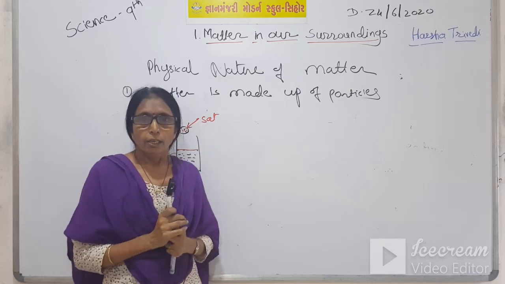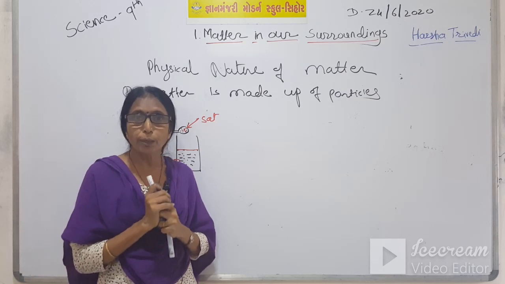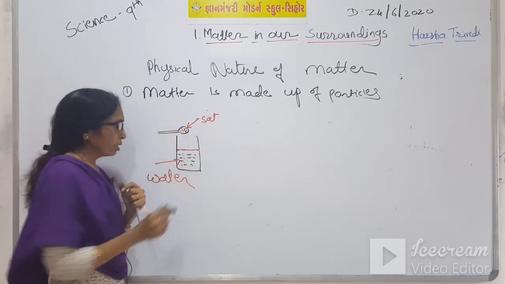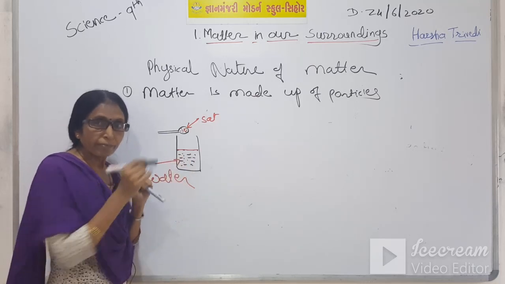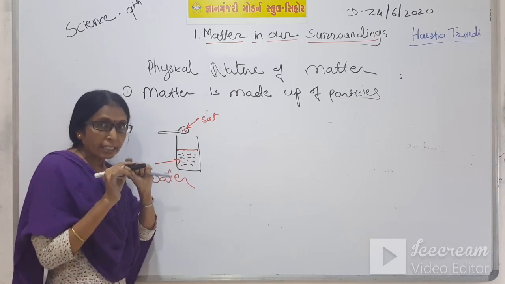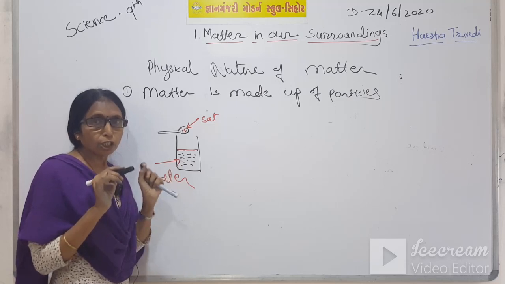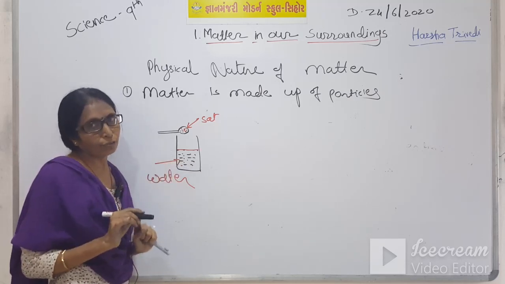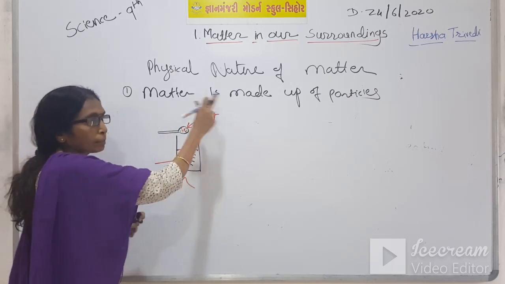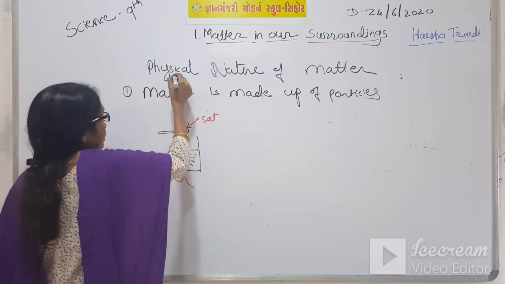All the objects which we can see around us are made up of small particles. Here the salt is in bulk, water is in bulk, but when we add the salt in water, all the particles of salt take place in the space between the particles of water. So from this we can judge that matter is made up of particles. This is the first nature of matter.